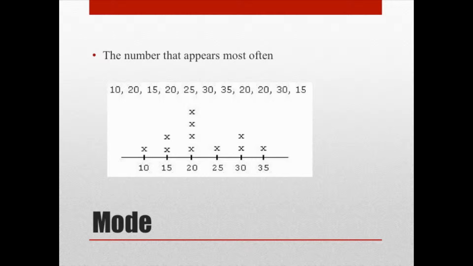Next, we're going to talk about the mode. The mode can be defined as the number that appears the most often. As you can see in the data set here, 20 is the mode because it is the number that appears most often, appearing 4 times in the set.